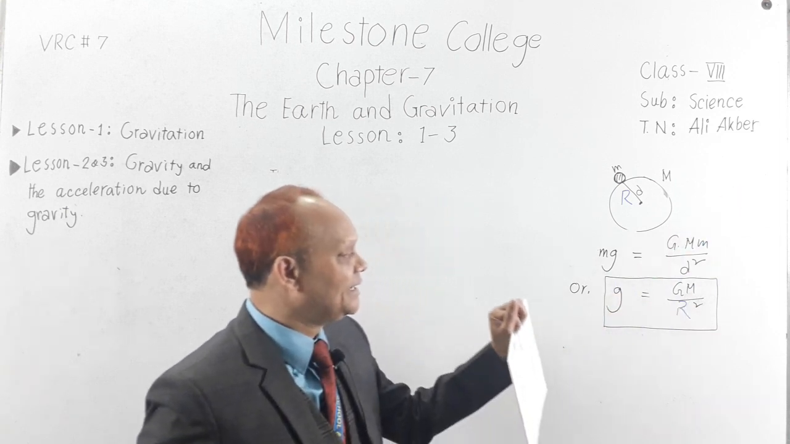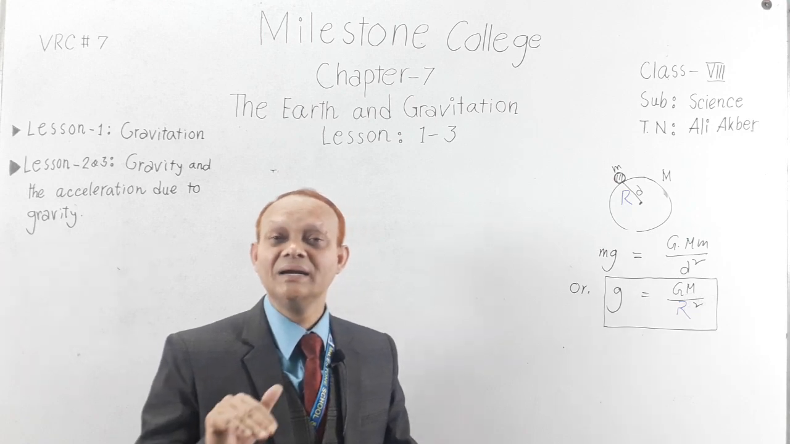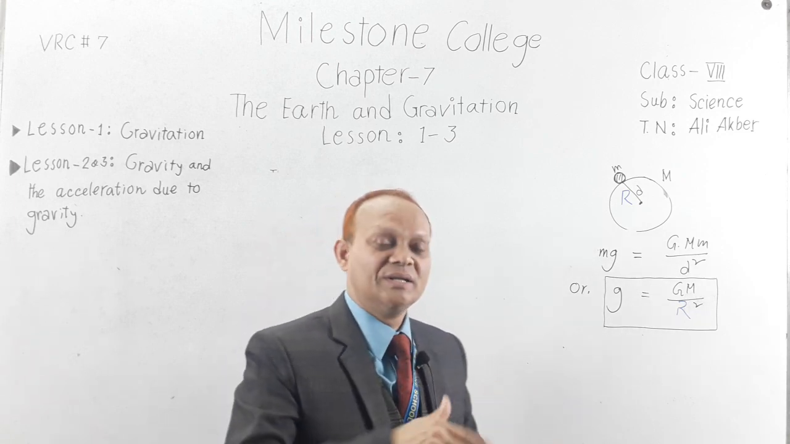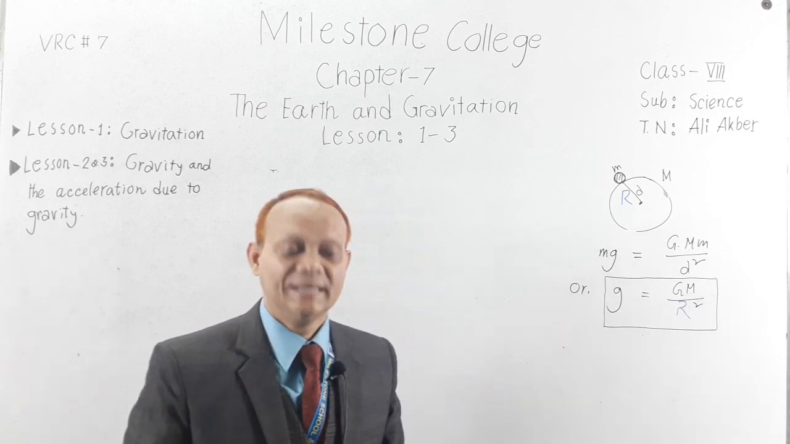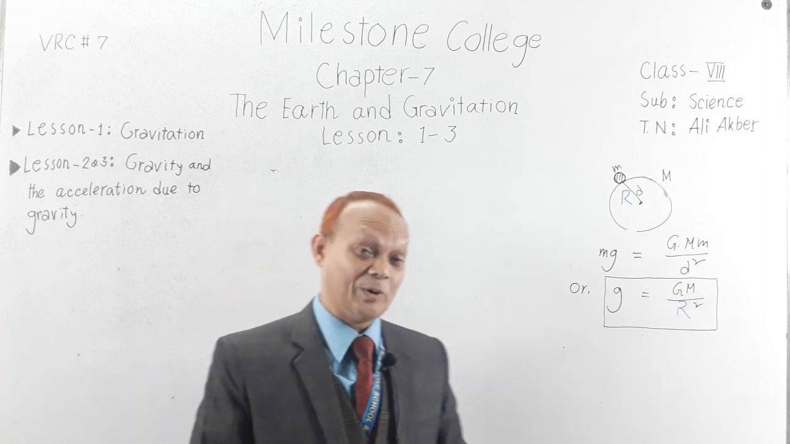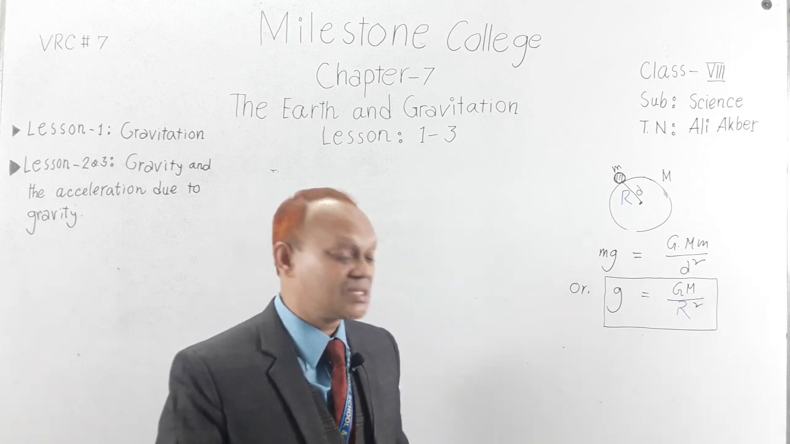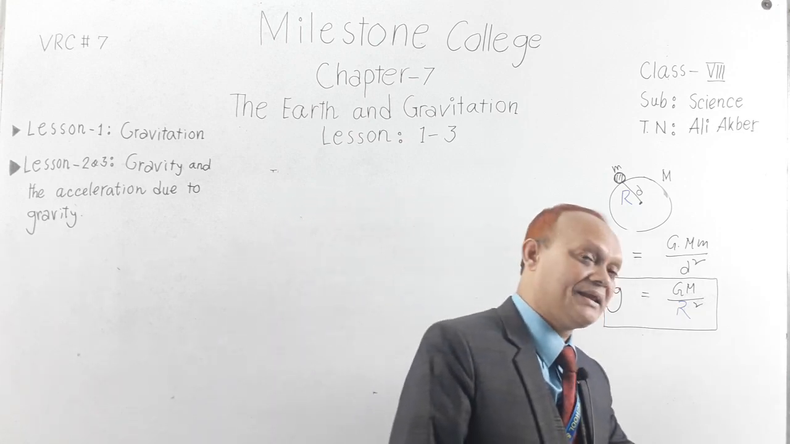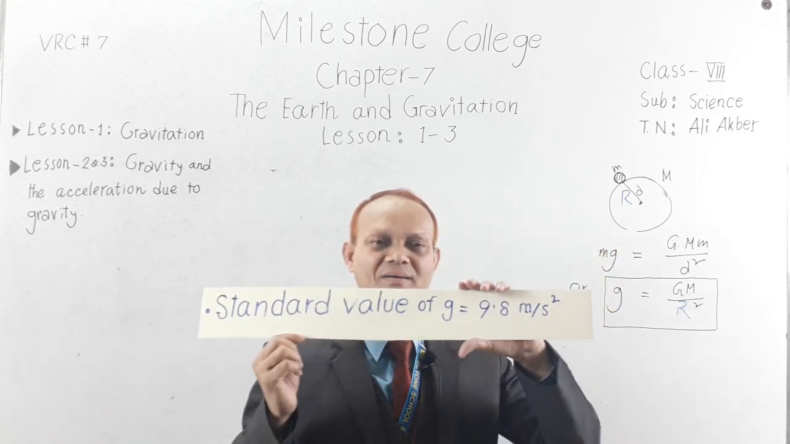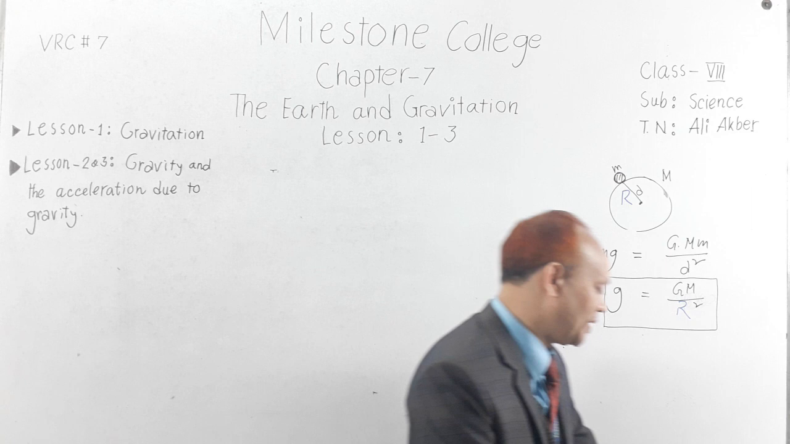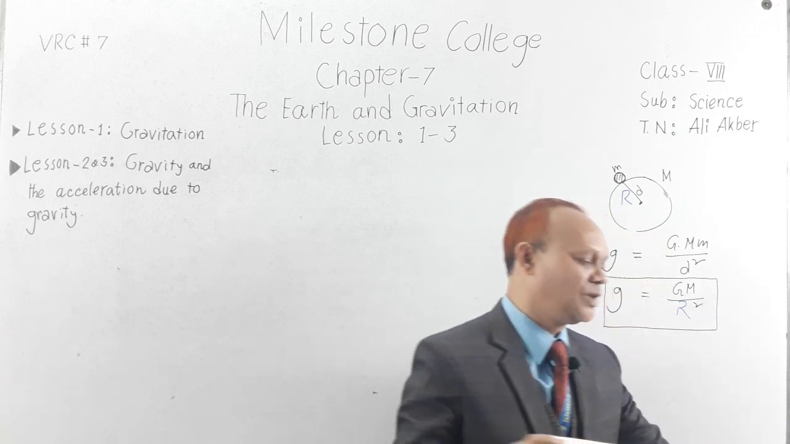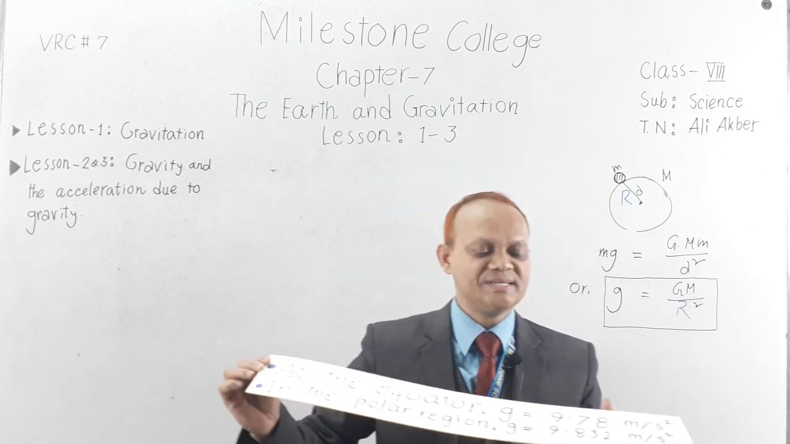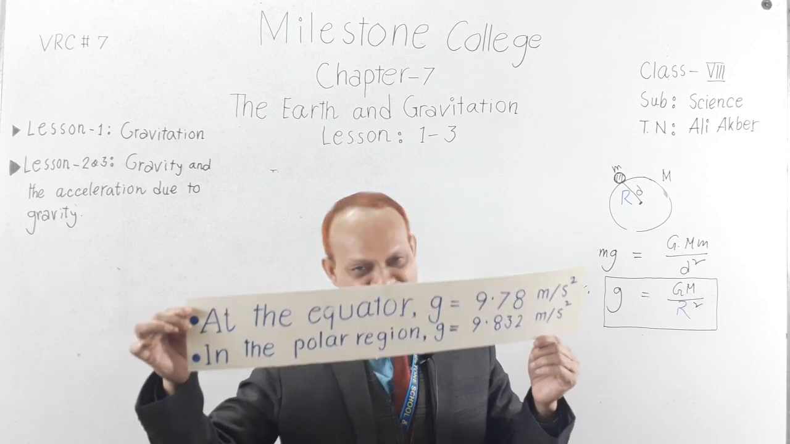That is, in the equatorial region the value of G will decrease, and as we go from the equatorial region to the polar region, gradually the value of G will increase. But my dear students, for the convenience of calculation, a standard value of G is used, and this is 9.8 meter per second square. At the equator G equals 9.78 meter per second square, and in the polar region it is 9.832 meter per second square.